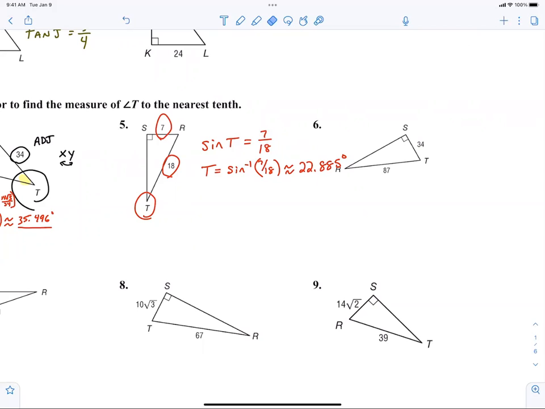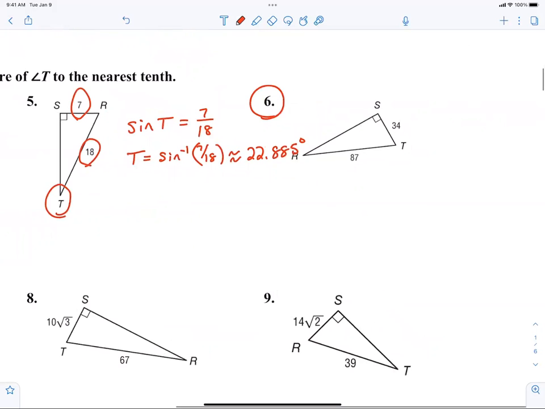All right, now everybody take a look at number 6. We're still looking for T, so we circle T and we circle the other 2 numbers. And then you're just looking at that saying, okay, what are those relationships? Adjacent and hypotenuse. So then you know from yesterday, because we worked it out and wrote it down a bunch of times, that that's cosine.